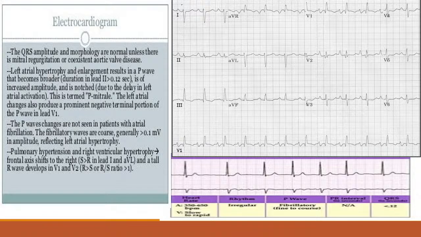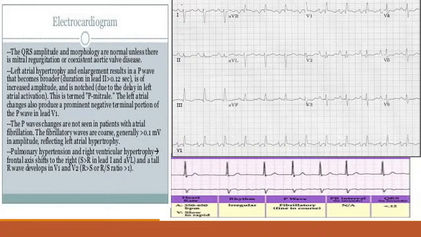This is the ECG, and in ECG we can see this is the P wave, broad P wave, just like a P mitral. Because of the LA enlargement, the P wave becomes broad. Because of the RA enlargement, the height of the P wave becomes tall. The left atrial enlargement, the width of the P wave becomes broader.